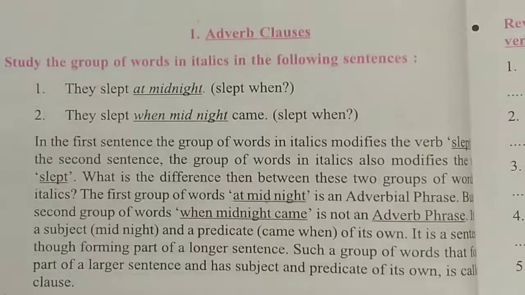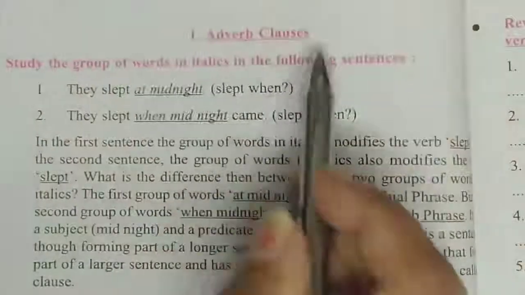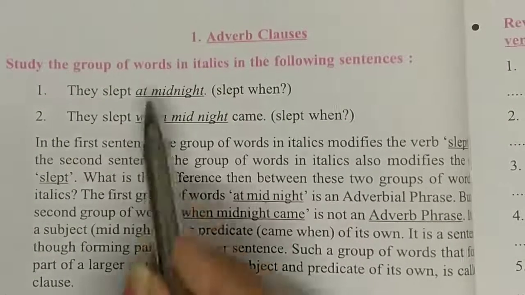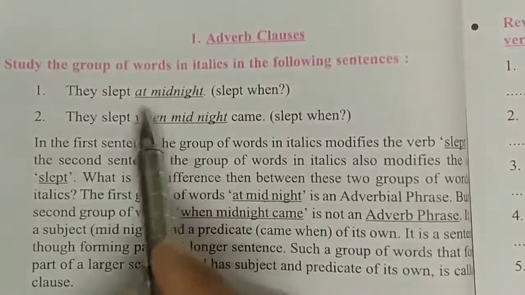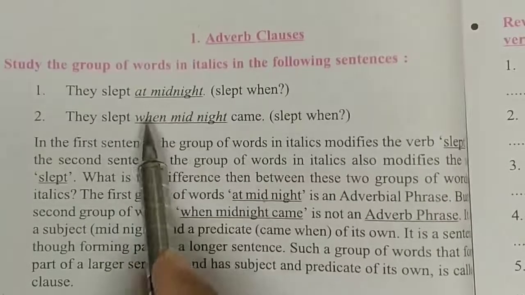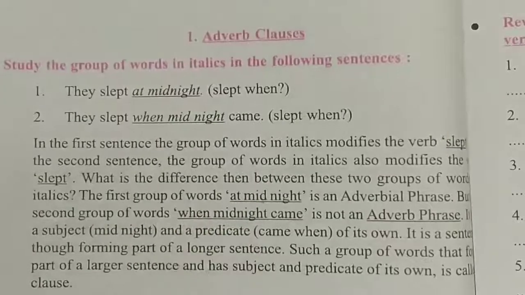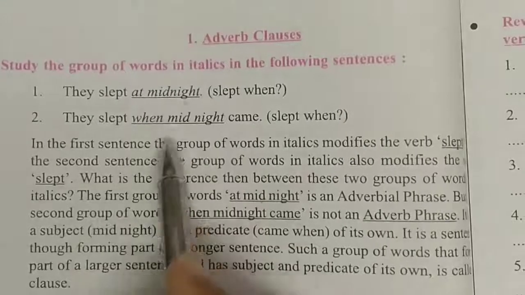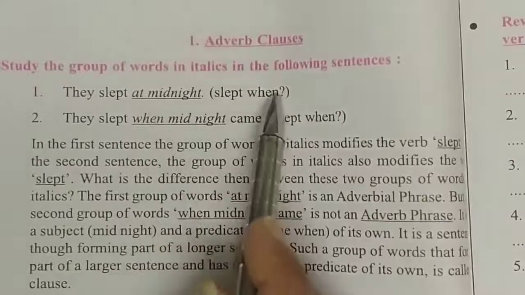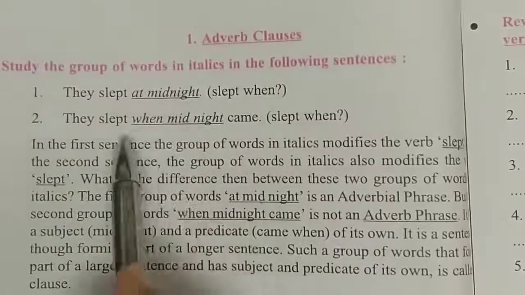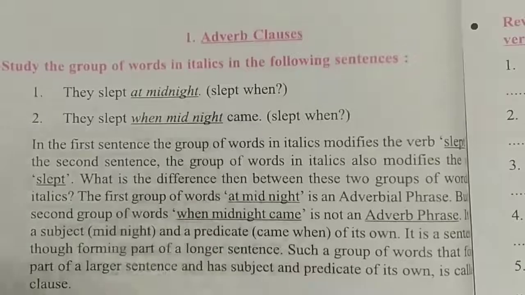Students, first I explain the adverb clause. Study the group of words in italics in the following sentences. You have to study these two groups of words written in italics, like "at midnight" and "when midnight came". What is the difference between the two? Both answer the same question, slept when. In the first sentence it is "at midnight" and in the second "when midnight came".